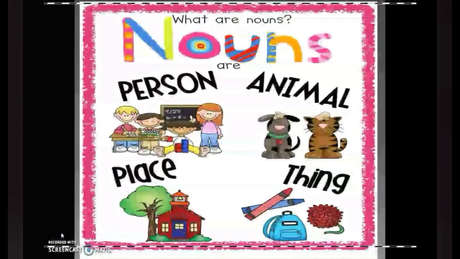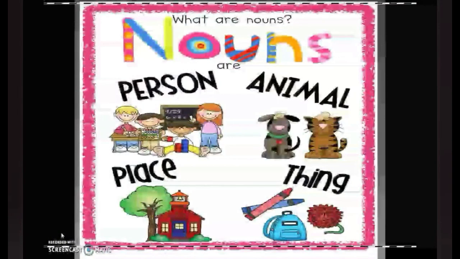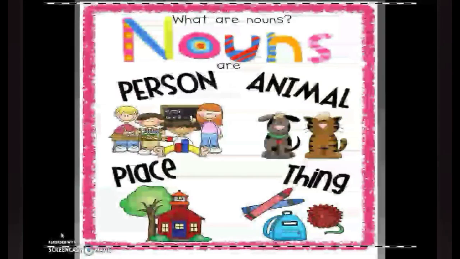So nouns are the name of a person, place, animal or thing. Nouns can be singular or plural. For example, 1 apple or 2 apples. Similarly, nouns can be common or proper. There are some other types of noun as well, but we will discuss them in more detail in some other video. So coming to the next part of speech, the second one is...